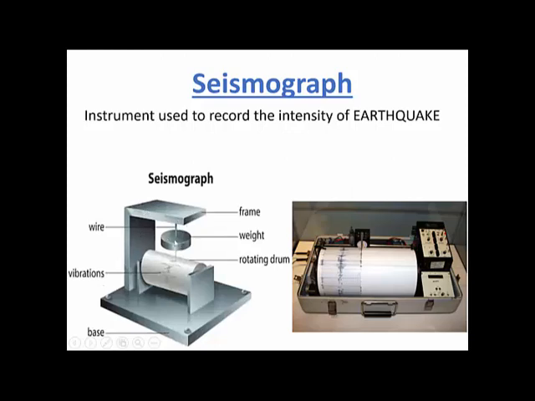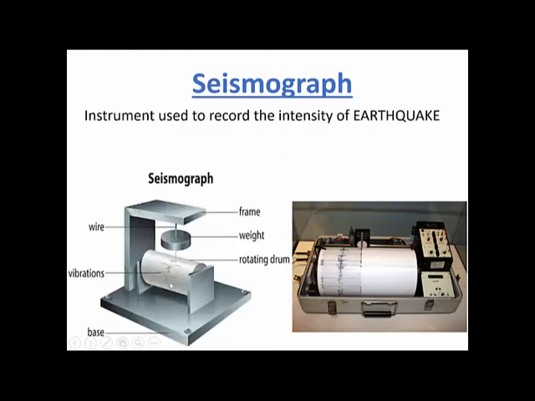There is a weight which is hanging here. That weight is just to make it a little more steady, and below that weight you have a pen, a needle, and it is kept on the ground. So when the earth starts shaking because of an earthquake, the needle will also start shaking. When the needle starts shaking, it makes a graph like how an ECG comes. So similar to that ECG, the graph will be presented, and this cylinder will keep moving.